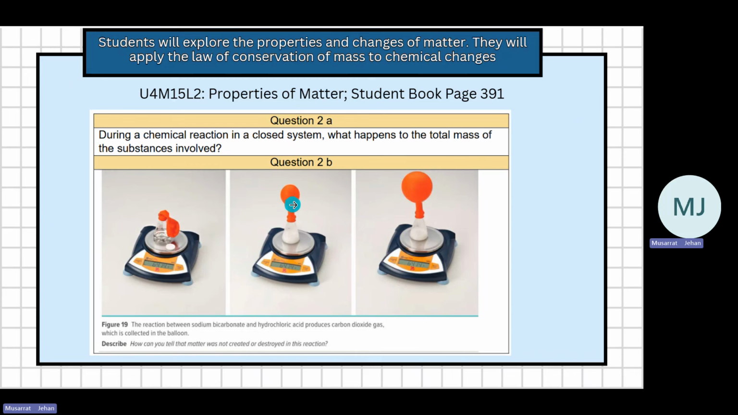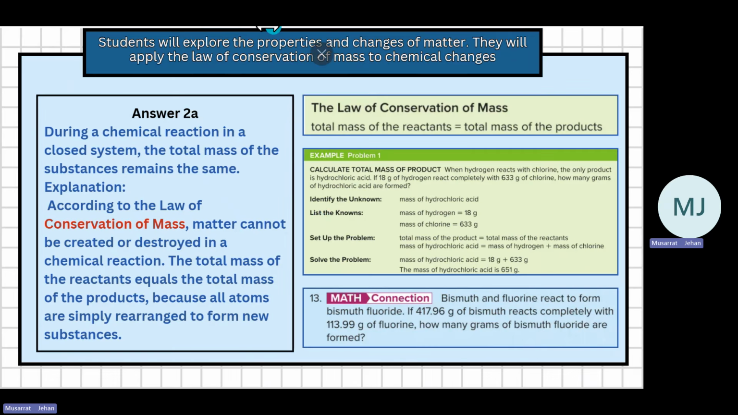Something new has formed. As more reaction time takes place, more gas is formed, but you can see the mass does not change. Why is the mass not changing? Because it is following the law of conservation of mass, which says that the total mass of the reactants is equal to the total mass of the products. So during a chemical reaction in a closed system, the total mass of the substance remains the same.